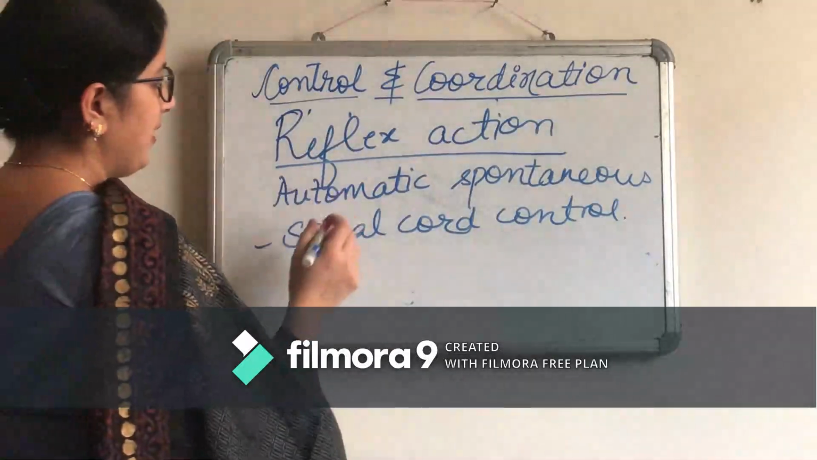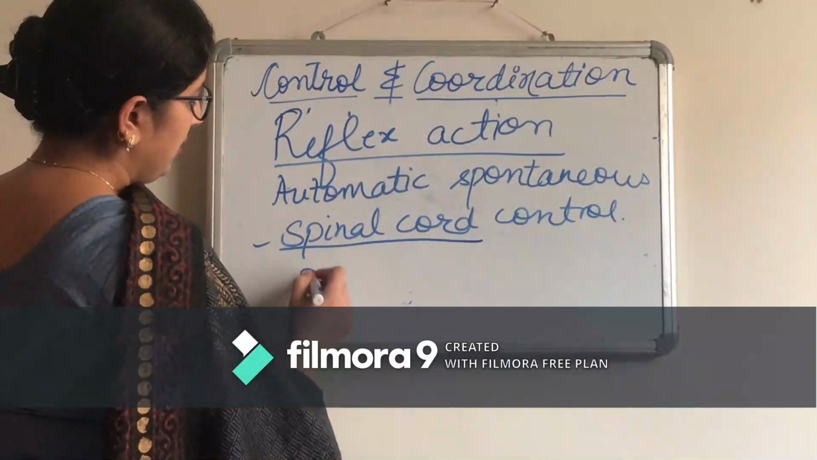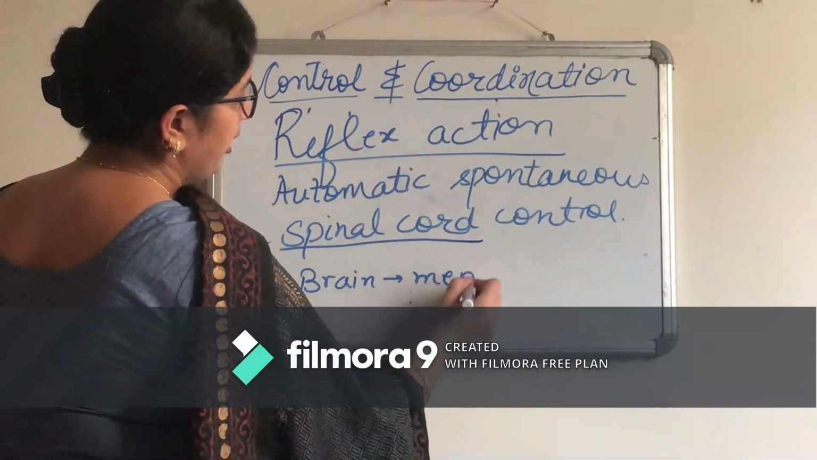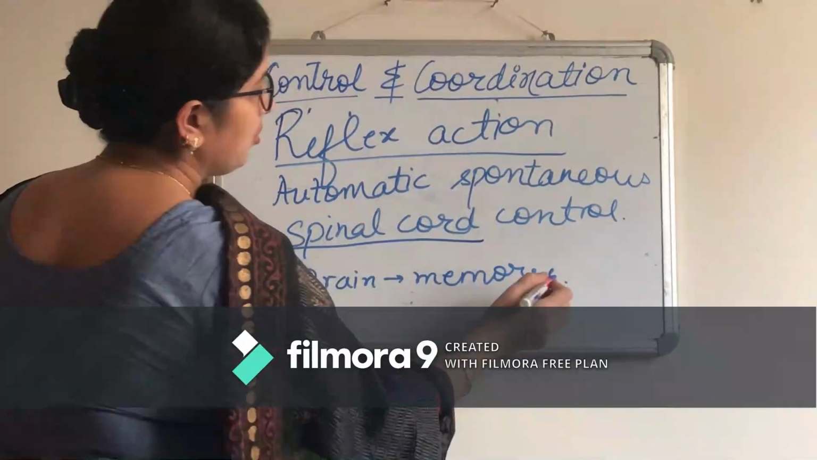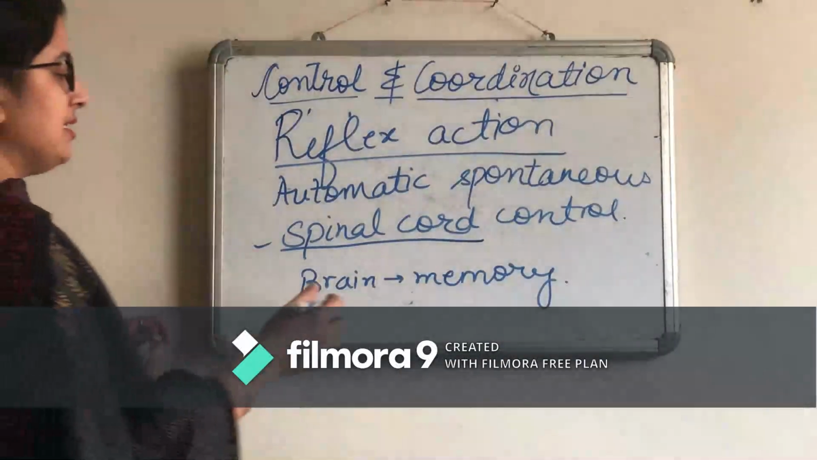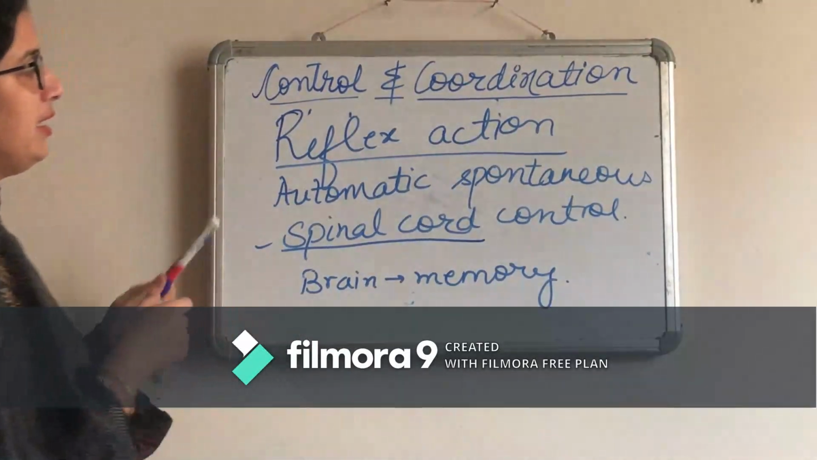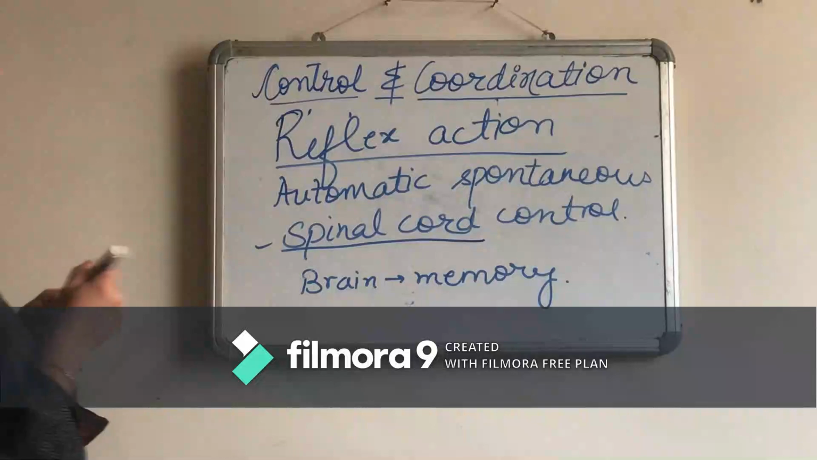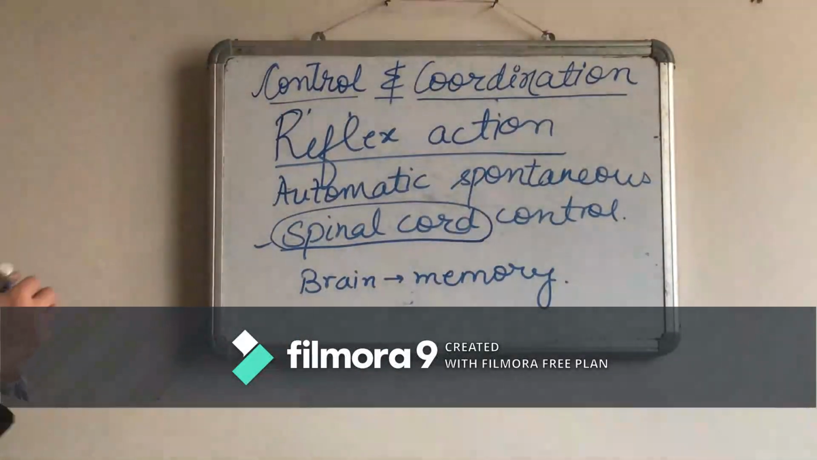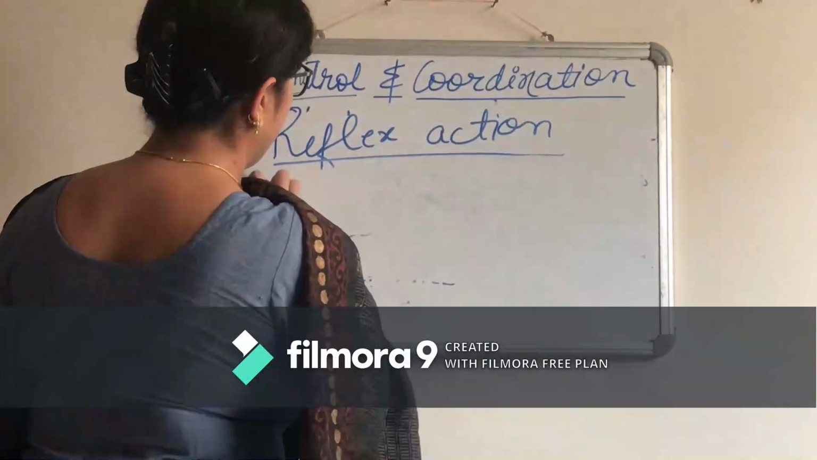Now here in reflex action, spinal cord will do all the work, but the brain will keep the memory. The work of the brain is to keep the memory that we don't have to touch this hot object again. That will be memorized in the brain. So the brain is just for memorizing things in reflex action, and all the actions will be spontaneously performed by the spinal cord. Now I am drawing a reflex action.